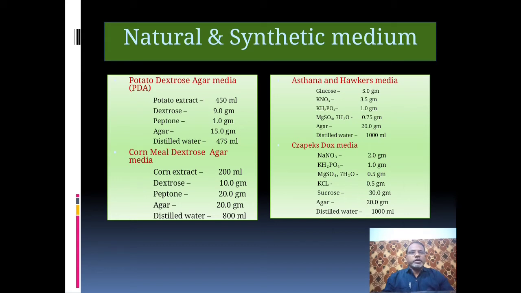In Czapek Dox media, NaNO3 2 gram, KH2PO4 1 gram, MgSO4 7H2O 5 gram, KCl 0.5 gram, sucrose 30 gram, agar 20 gram, and 1000 ml distilled water we use.